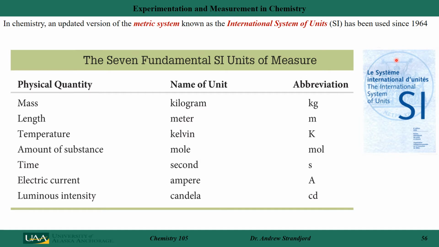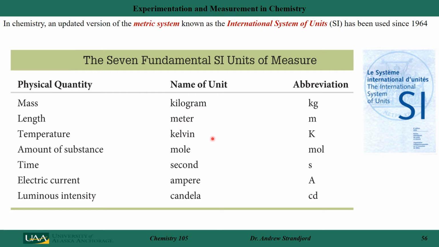And as you can see, it's a French group that got together. So there are 7 fundamental units of measure in the SI system. One for mass, length, temperature, amount of a substance, time, electrical current, and luminosity. Those units are kilograms, meters, Kelvin, mole, seconds, amperes, and candela.